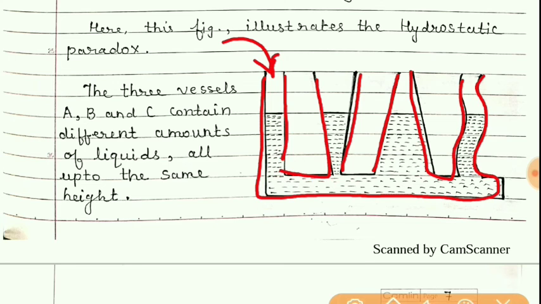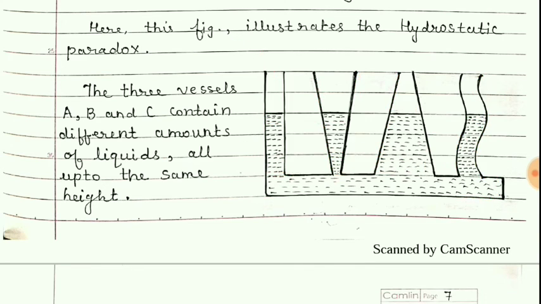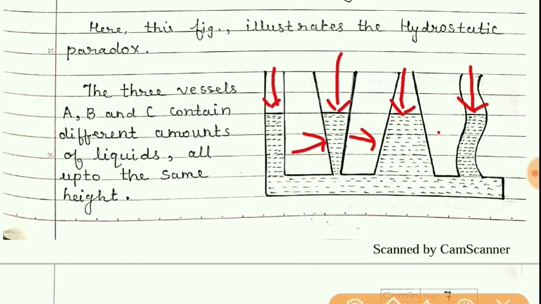The water level will rise equally at equal heights. You will find that the heights of the level of water in these different shaped containers will be the same, whatever the shape of the container, but the height will remain the same.